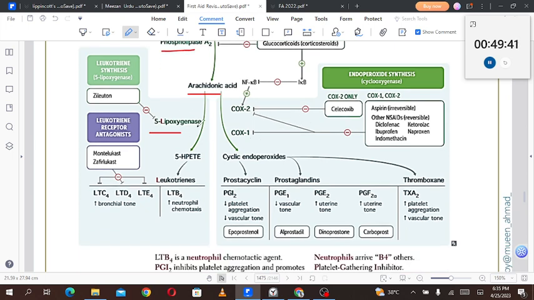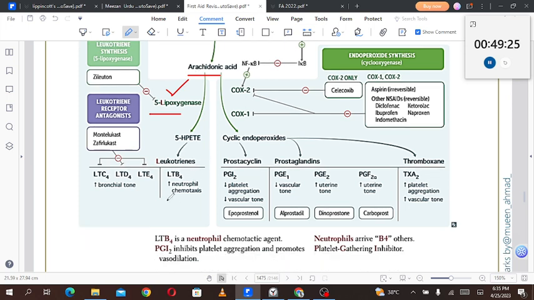Firstly, we'll talk about the lipoxygenase pathway. If the 5-lipoxygenase enzyme acts on the arachidonic acid, it will cause the formation of 5-HPETE. If 5-HPETE is formed, resultantly the leukotrienes are formed, like LTB4, C4, D4 and E4. LTB4 is responsible for neutrophilic chemotaxis, and LTC4, D4 and E4 are also called the slow reacting substances of anaphylaxis, and they will increase the bronchial tone, right?